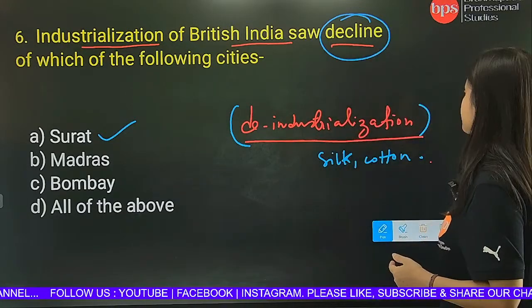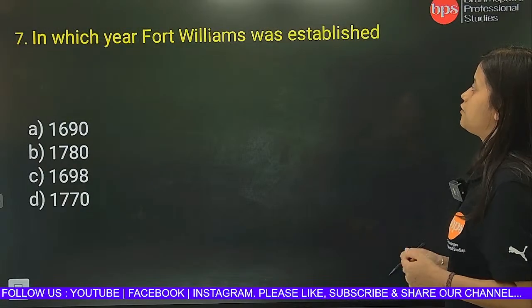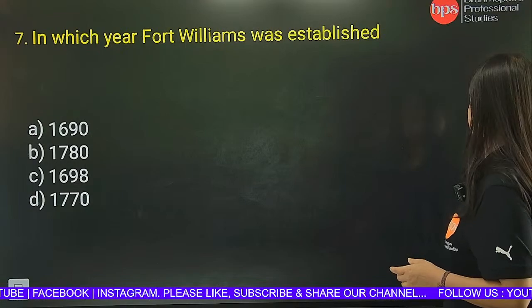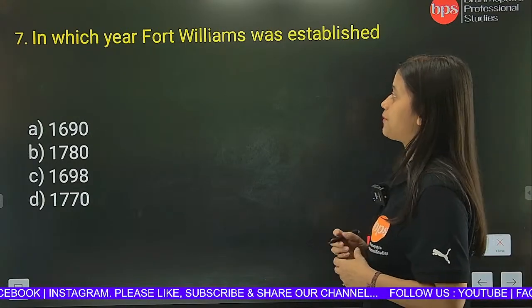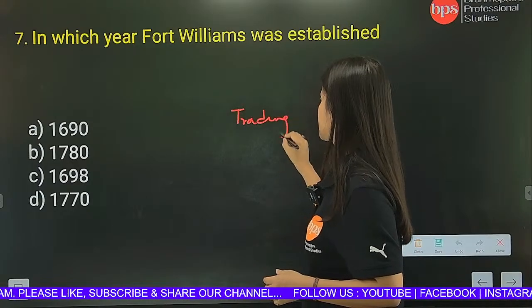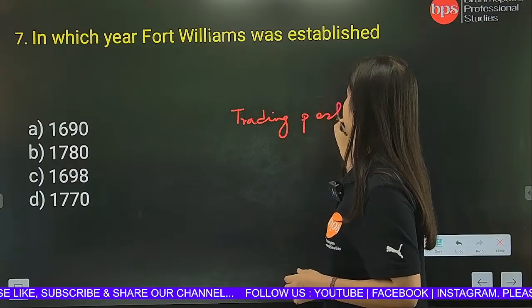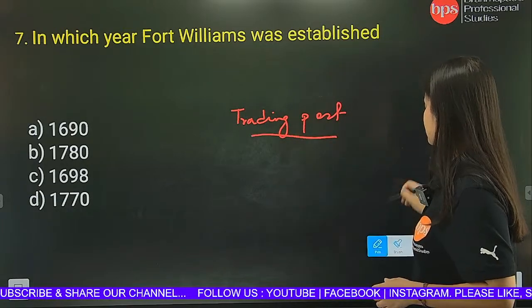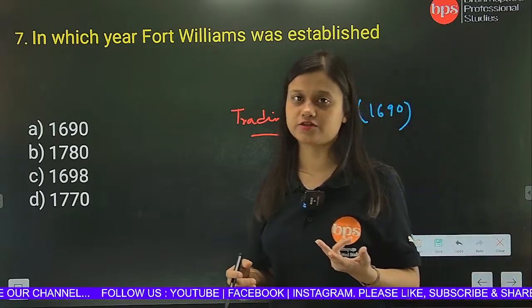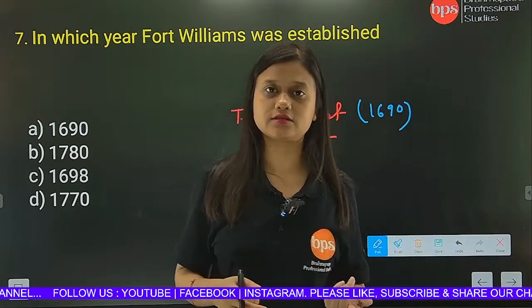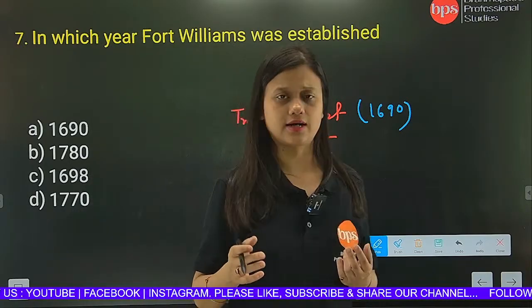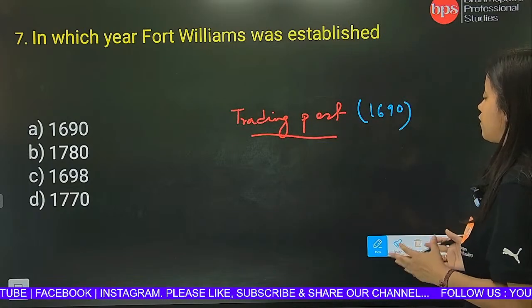Now, in which year was Fort William established? So why was Fort William established? It was established as a trading post. First they wanted to establish a trading post, and in the year 1690 they actually leased 3 villages. One was Kolkata, one was Sutanuti, and the third one I am not able to recall the name.